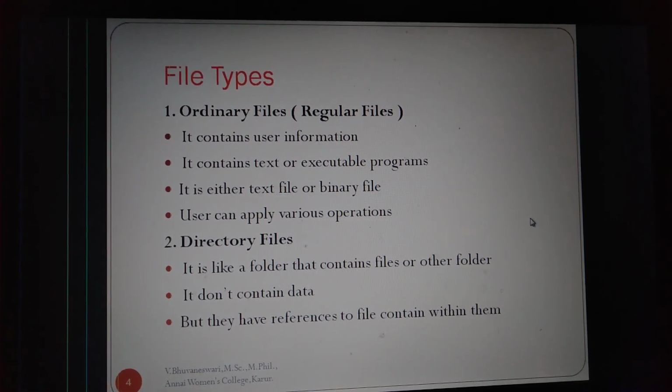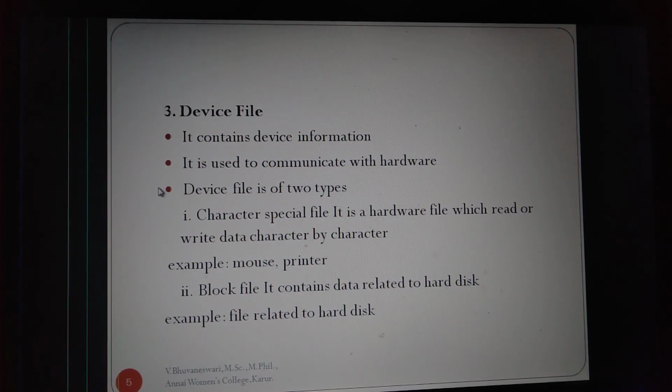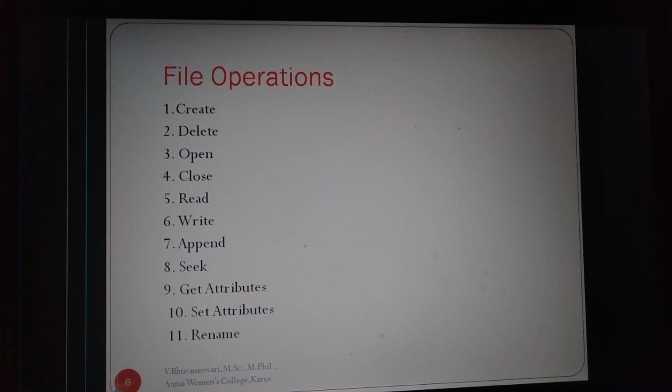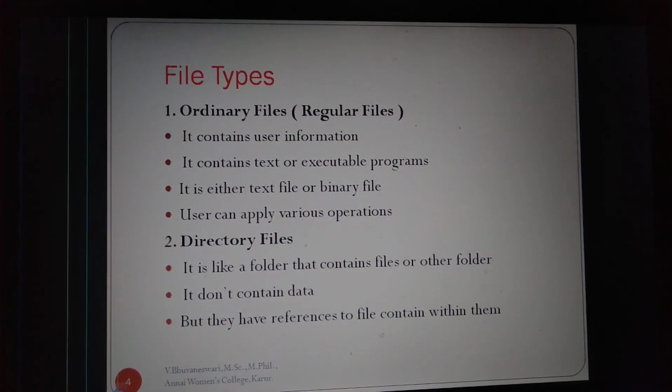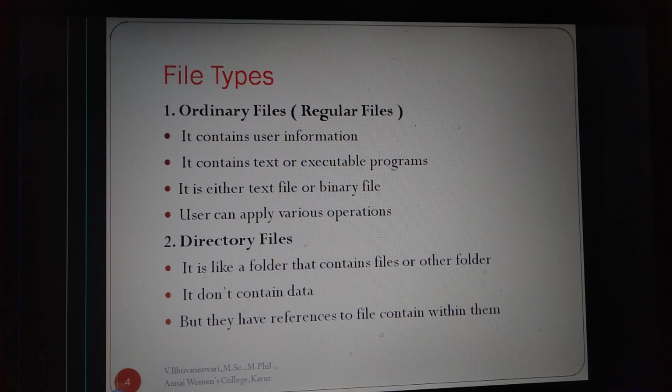Next we talk about file types. There are three types of files: ordinary files, directory files and device files. An ordinary file is nothing but a simple file. It contains the user information. It contains text or executable files, Word documents or pictorial documents, text files, binary files, bitmap images, paint files. These are all called ordinary files.